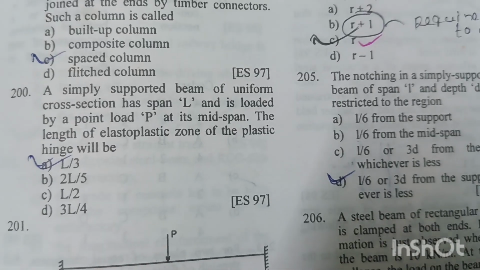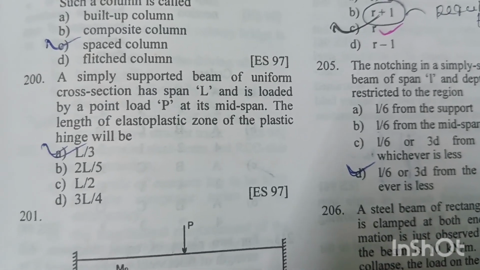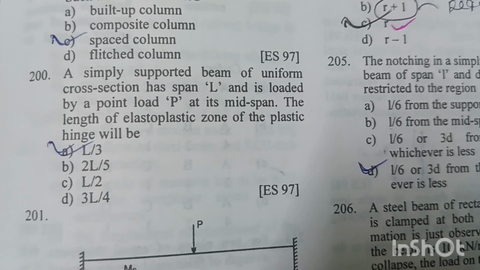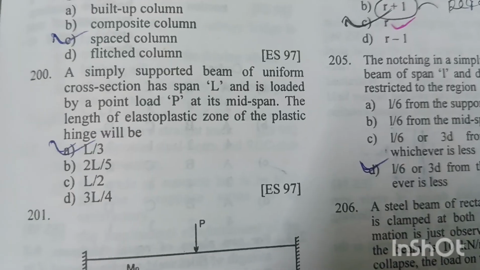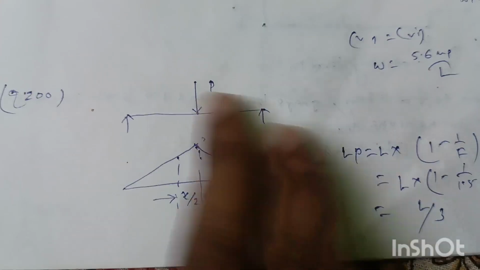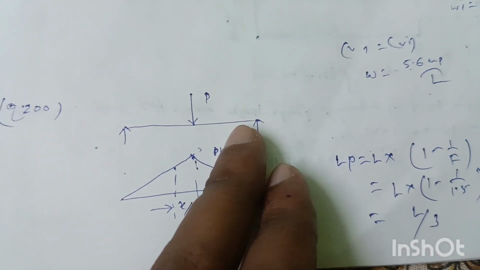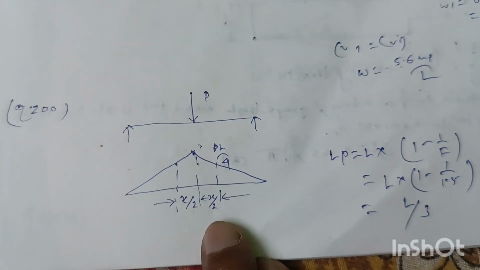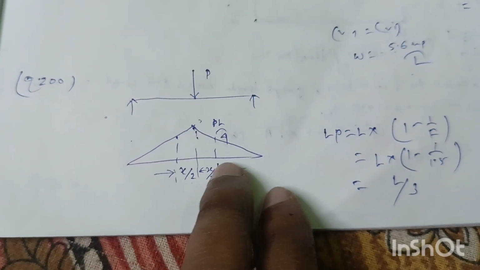Question number 200. A simply supported beam of uniform cross section has span of L and is loaded by a point load P at its mid-span. The length of the elastoplastic zone of the plastic hinge will be. A rectangular simply supported beam subject to a constant load P at the mid-span. Okay, so what will be the length of the elastoplastic zone?